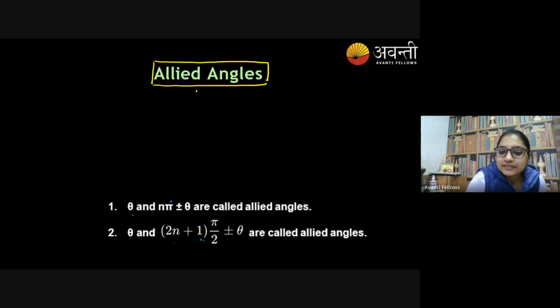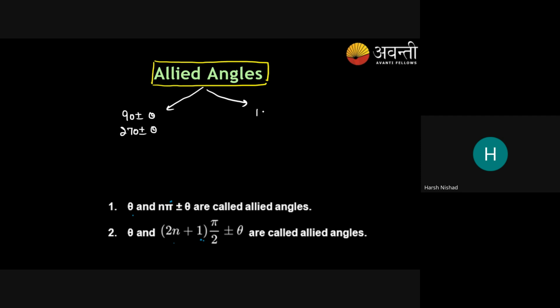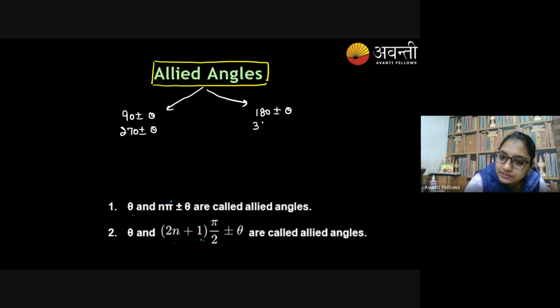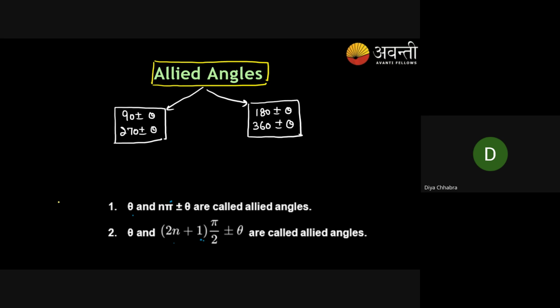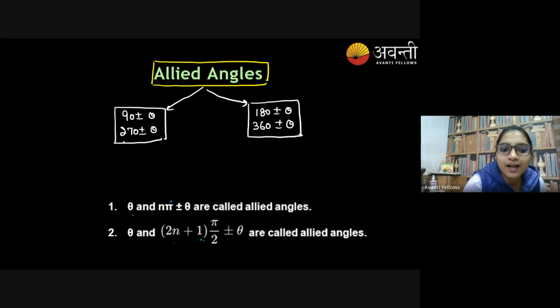Just have a look. We are having two types of ratio conversions. One was 90 plus minus theta, 270 plus minus theta, right? Another was 180 plus minus theta, 360 plus minus theta. Nothing else was after that. So, how many of you said 90, 270, 180, 360? All are even numbers. Everyone agree? But I must say that 90 and 270 are odd, 180 and 360 are even. Then agree?